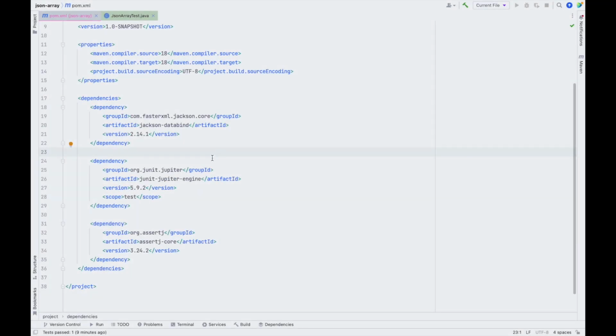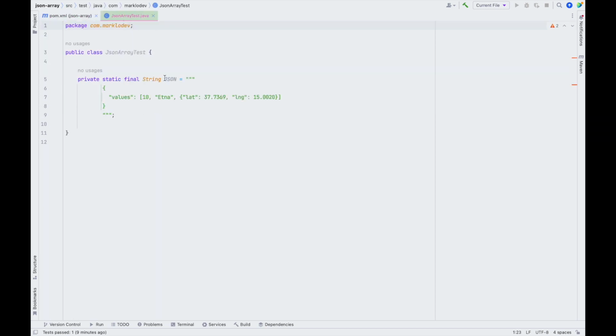Let's start with a simple project that has only the minimum required set of dependencies, namely JSON for parsing JSONs, JUnit Jupiter for testing our parsing, and AssertJ for better assertions. Let's move to our test.